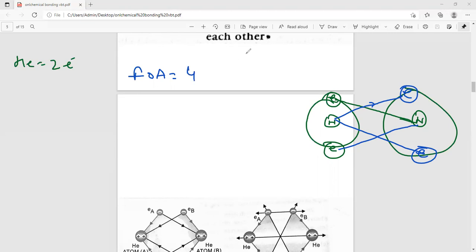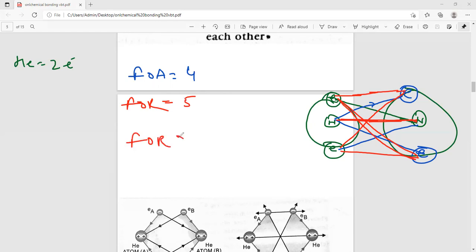Then what is the force of repulsion? The force of repulsion exists between electron and electron within the same atom, and between electrons of different atoms. So 4 are there, and the last one is between the nuclei. Means total force of repulsion is 5. Overall, the force of repulsion is greater than the force of attraction.